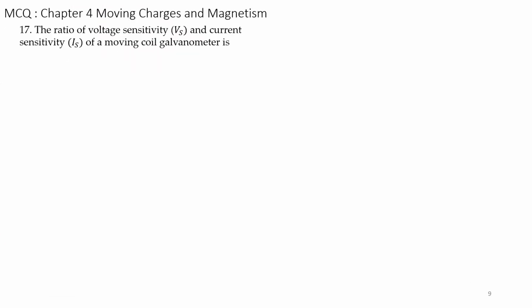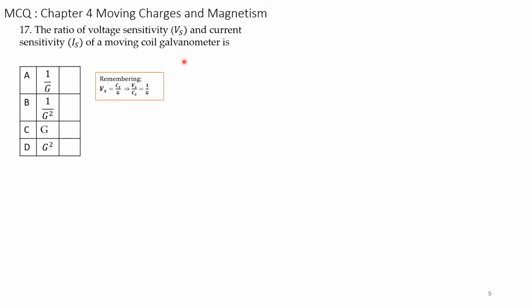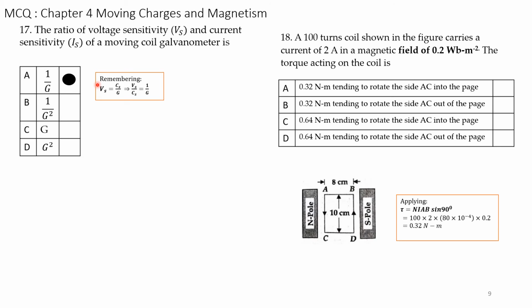The ratio of voltage sensitivity Vs and current sensitivity Is of a moving coil galvanometer is... we know previously we have used this formula, Vs is equal to Cs by G. Here, instead of Is, in the formula I have written Cs. Actually Cs is current sensitivity, given as Is in the question. Therefore Vs by Cs is equal to 1 by G. So the ratio for the moving coil galvanometer is 1 over G. Correct answer is A. Next question.